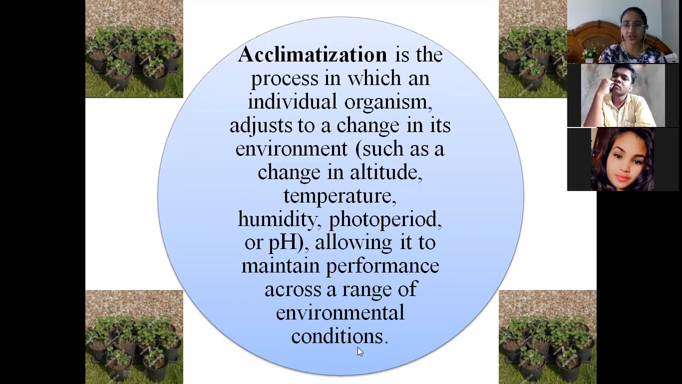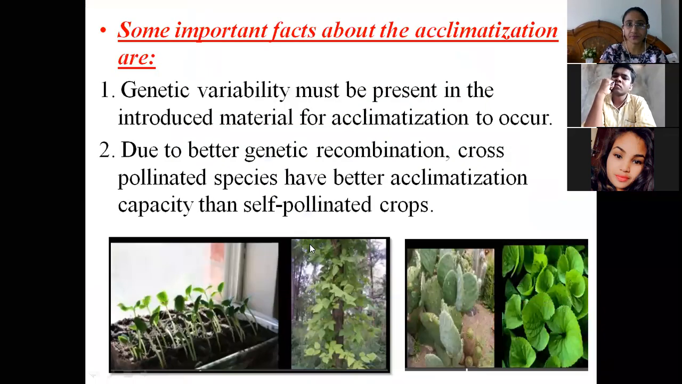Okay, so whatever the changes happen, if an organism is able to adjust to the change in the environment, then that process is called acclimatization. And that change can be a change in altitude, temperature, humidity, photoperiod, or pH. Now we will see some of the points which are related to the topic, acclimatization.